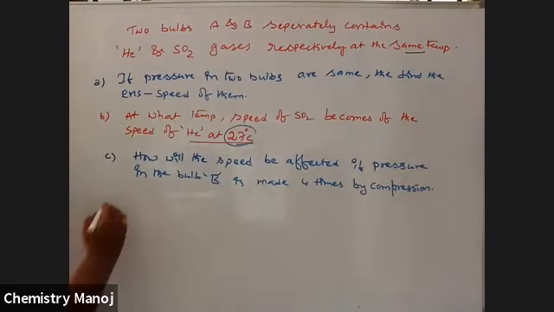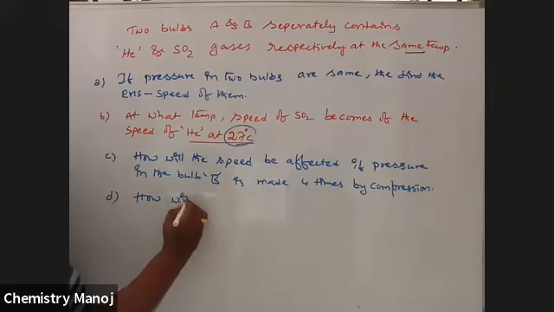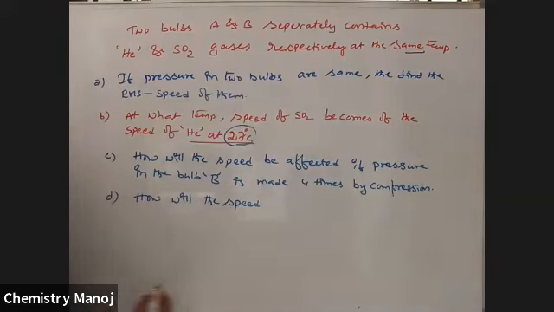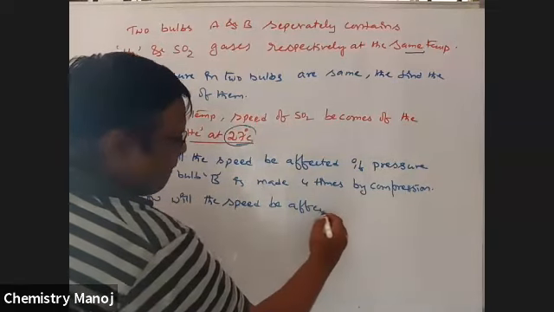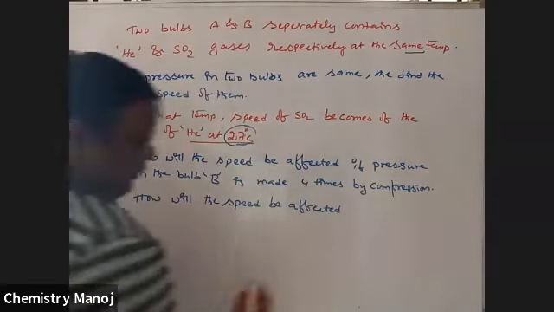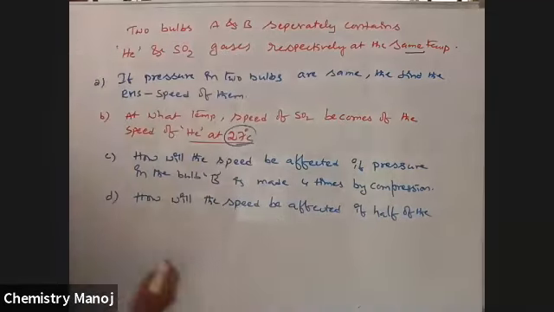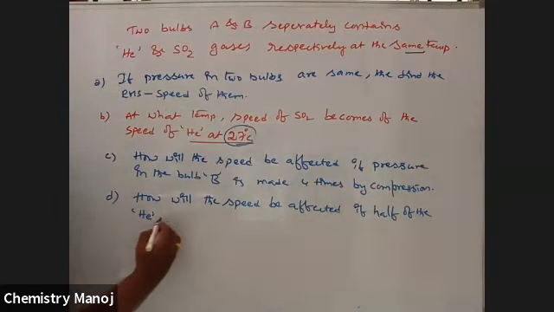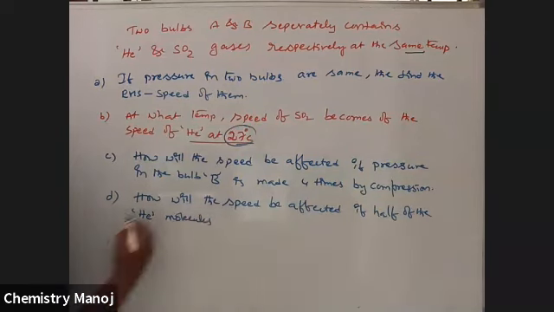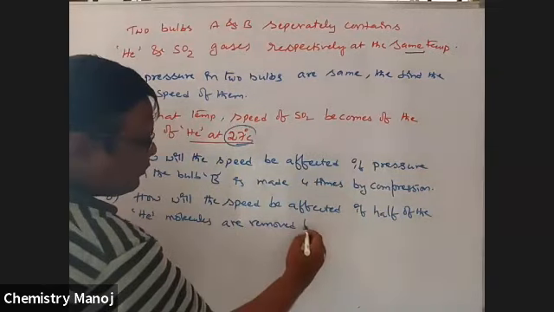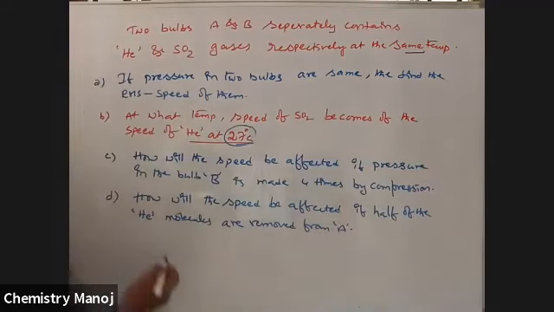It is one question. And D, how will the speed be affected if half of the helium molecules are removed from A? So these are the two questions.